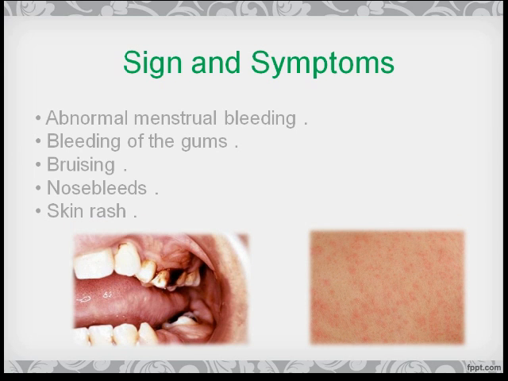Signs and symptoms of a patient with von Willebrand disease: abnormal menstrual bleeding, bleeding of gums, bruising, nosebleeds, and skin rash.